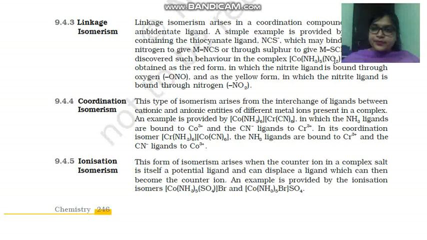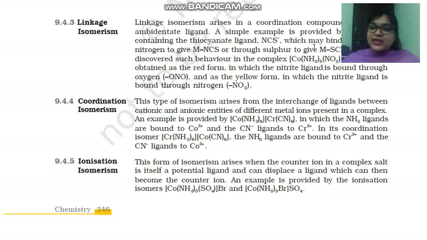Here you can see one example. The complex compound is [Co(NH3)5(NO2)]Cl2. I think it is not visible here, but it will be Cl2, then only the cobalt has oxidation number +3.